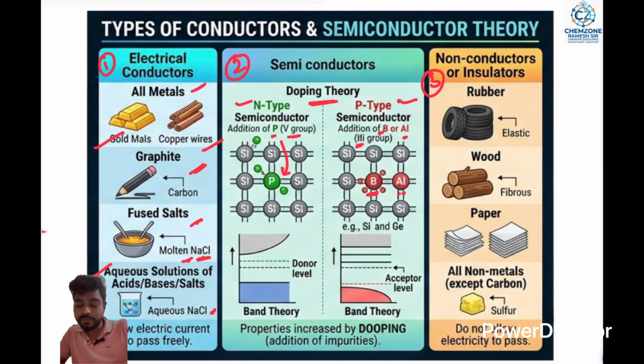And next are the non-semiconductors, the insulators. An example is rubber, which is elastic. Any type of rubber is not a semiconductor. Non-semiconductors are insulators. Others are wood, fibers, paper and non-metals, except carbon and sulfur. That is the non-semiconductors, the insulators.